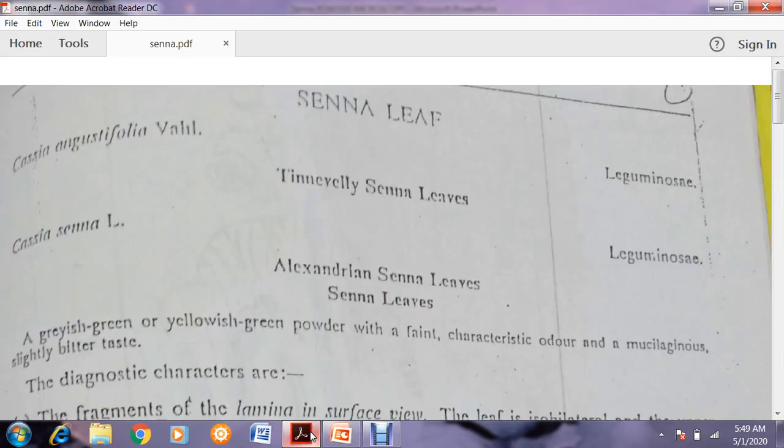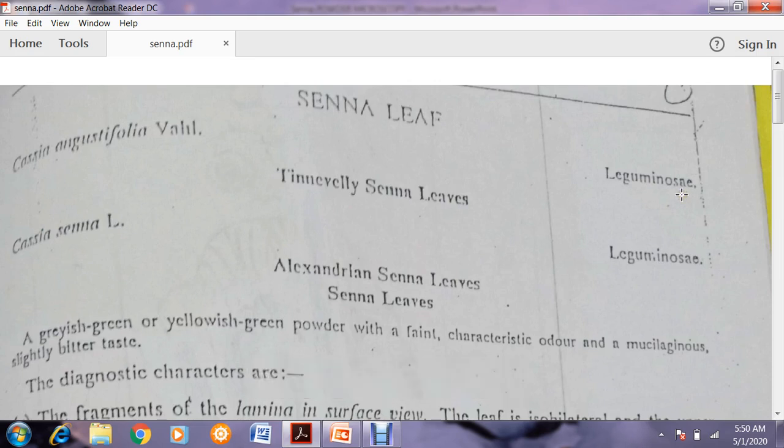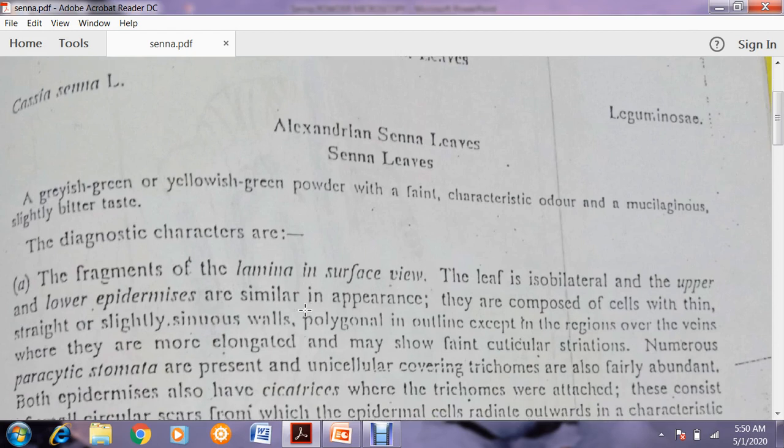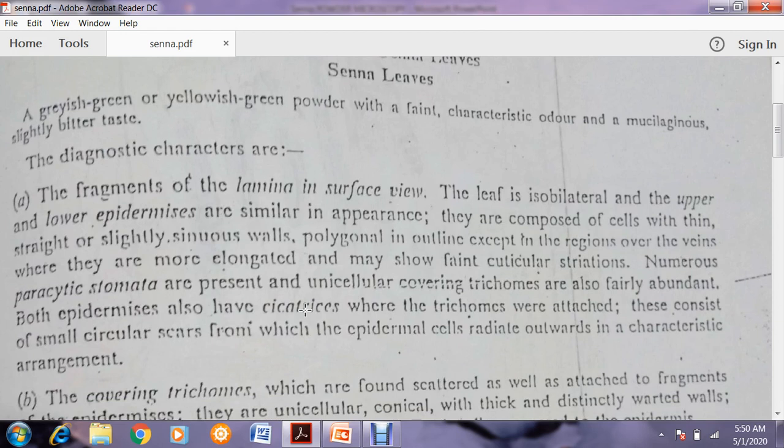Now, this one, the senna leaf or Cassia angustifolia leaves are used. It belongs to the family Leguminosae. Cassia angustifolia is also known as Cassia senna. These are the synonyms. An English name is Alexandria senna leaves or senna leaf. As I told you before, in the organoleptic evaluation, the powder is greenish or yellowish green in color with a faint characteristic odor and a mucilaginous, slightly bitter taste.